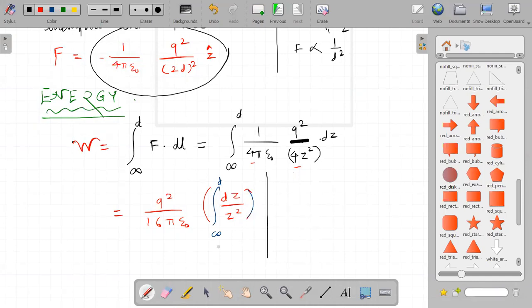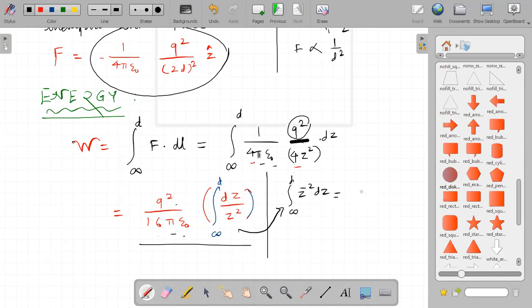Can I write like this? See, q square is a constant, take it outside: 4 into 4, 16 pi epsilon 0, and integration from infinity to d of dz upon z square. Now this term can be written as z raised to minus 2 dz from infinity to d. Is it correct?